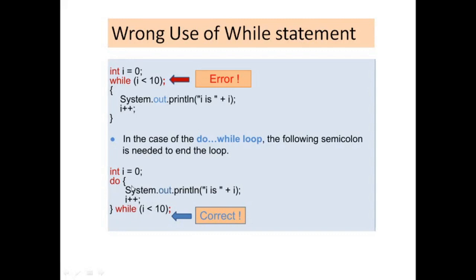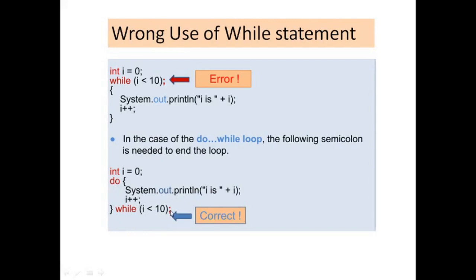Then i will be checked whether i is less than 10. i is 1, it is definitely less than 10, so no problem. It will again do the same thing. It will print 0, 1, 2, 3, 4, 5, 6, 7, 8, 9. Yes, it will print 9, then it will become 10 after this statement. It will check whether it is less than 10. No, it's not less than 10. So 0 to 9 will be printed.